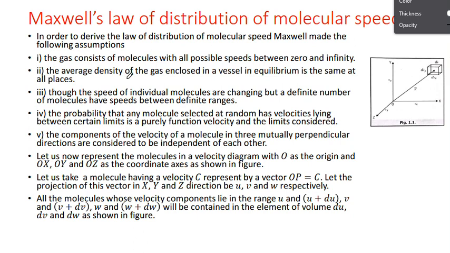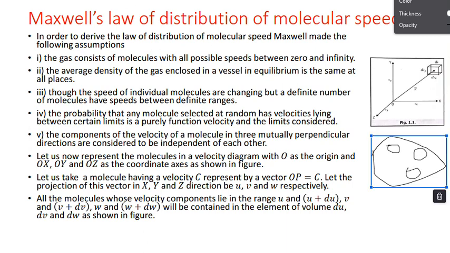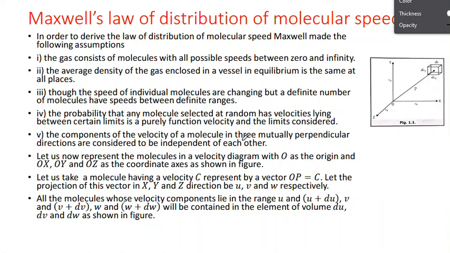Suppose you consider a rectangular box. The number of molecules present here, the same number is also present at this point and at this point. That is the average density of the gas molecules. The average density of the gas is the same everywhere.